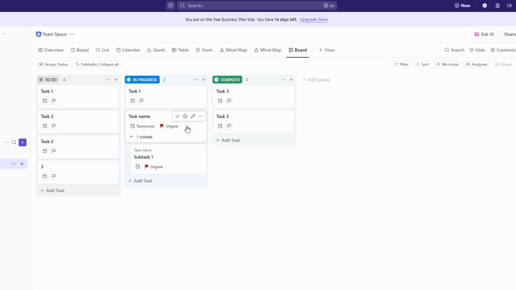If you're working on detailed projects with multiple steps, keeping subtasks visible helps track progress. But if you prefer a cleaner, high-level view, you can hide them to reduce visual clutter. With these customization options, your board becomes a dynamic tool that adapts to your workflow, helping you stay organized, focused, and in control. Take advantage of these settings to make your board as efficient and visually streamlined as possible.